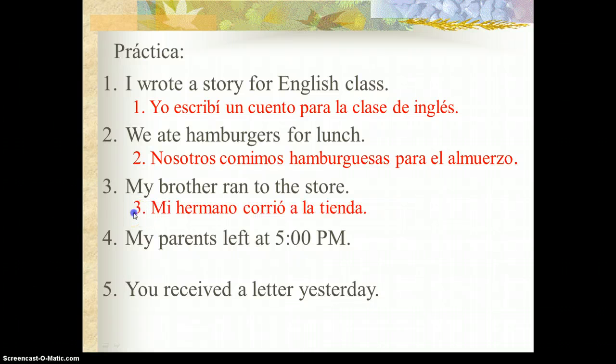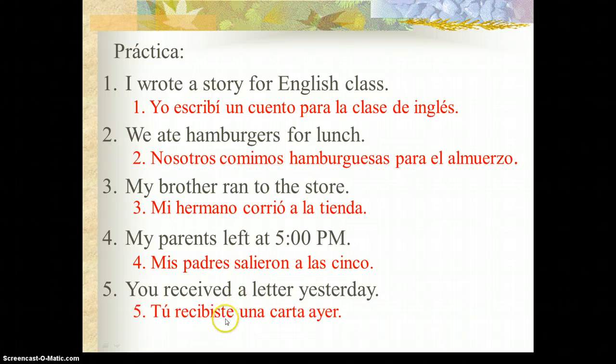Número 3. Mi hermano corrió a la tienda. Don't forget your accent on the O. Número 4. Mis padres salieron a las 5. Y número 5. Tú recibiste una carta ayer. Alright, there you have it. Those are the preterite endings.